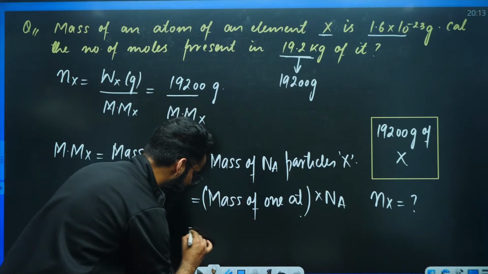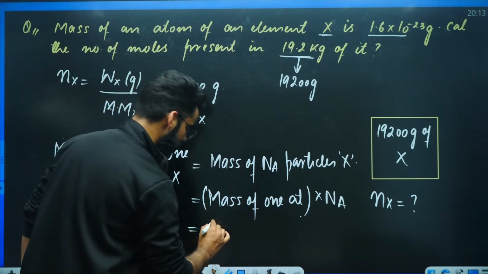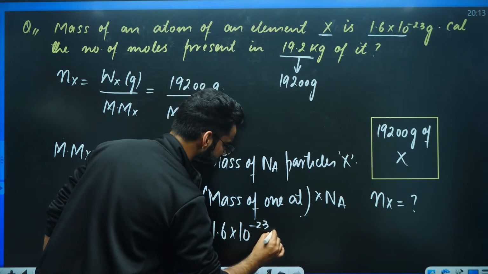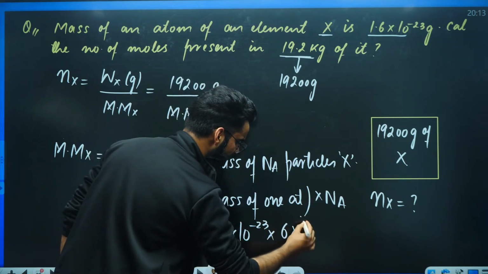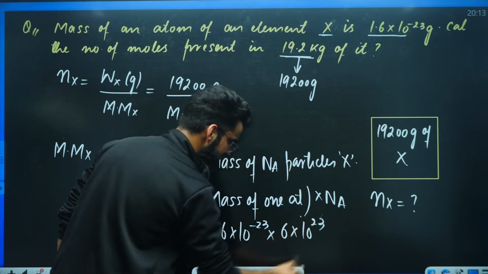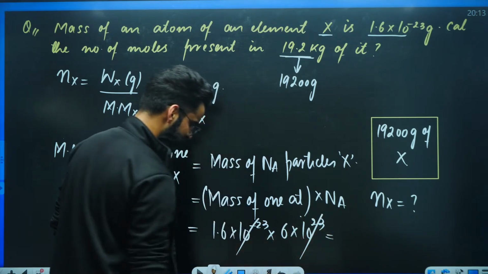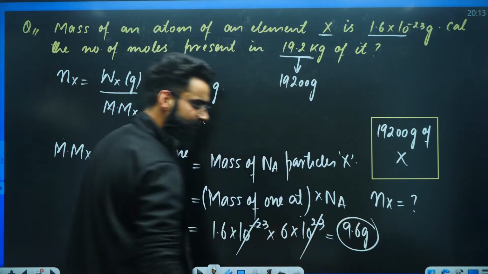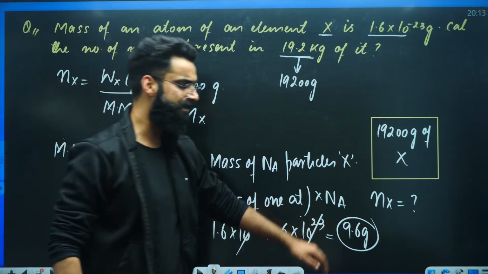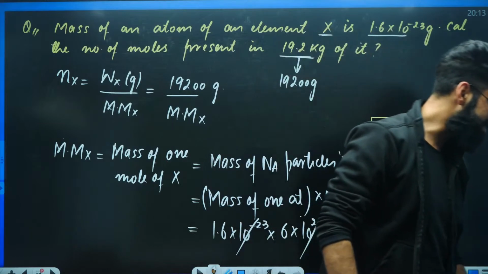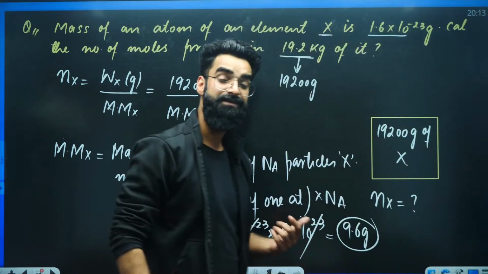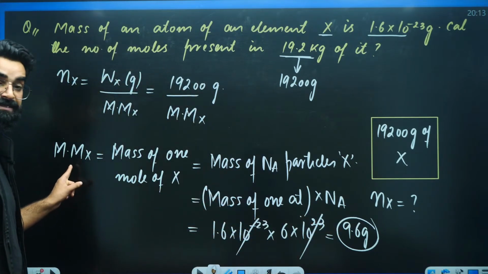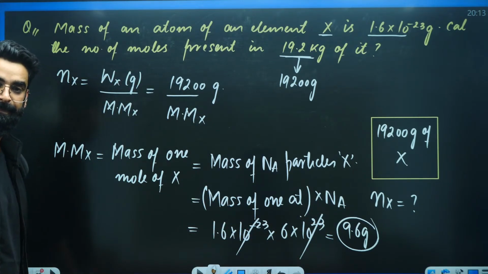What about the mass of 1 atom of X? It's given to us, I believe, 1.6 into 10 raised to the power minus 23 grams, multiplied by Avogadro's number, approximately 6 into 10 raised to the power 23. So this term cancels. This value will be 9.6 grams. Is this 9.6 grams the mass of 1 atom of X? No. This is the mass of 1 mole of X. This is the molar mass of X.